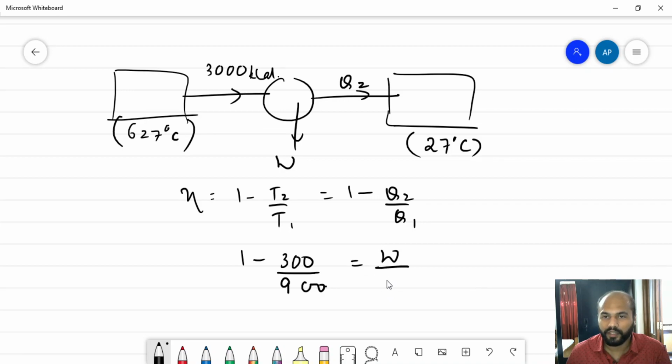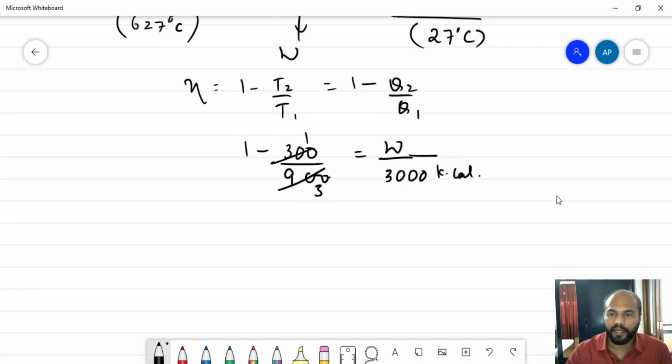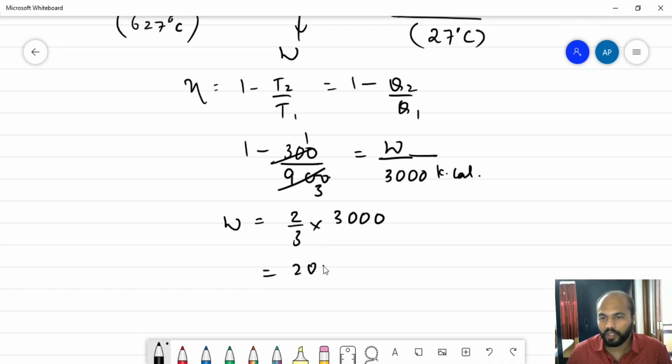So work done divided by Q1, which is 3000 kilocalories. So what we get from here is 2 by 3 is the efficiency of the engine, and then we multiply the work done by 2 by 3 into 3000. So from here we get 2000 kilocalories. So 2000 kilocalories of work has been done by the engine.